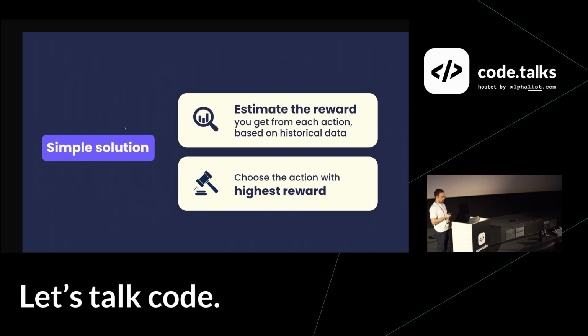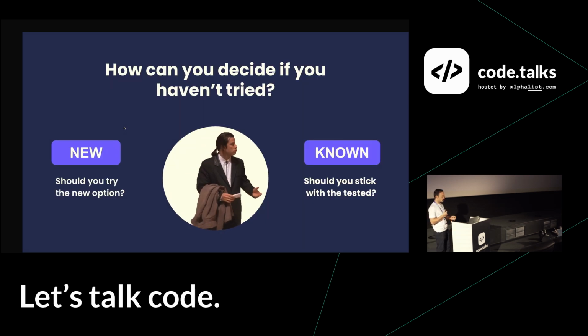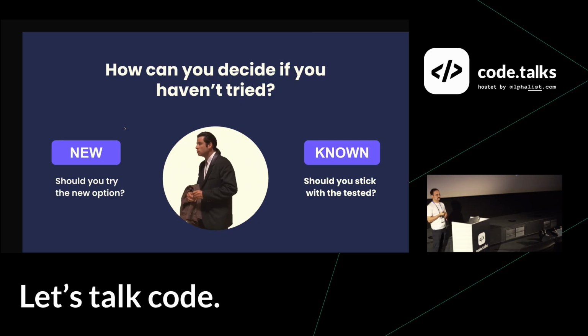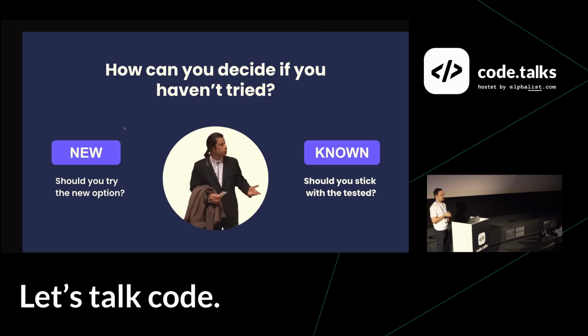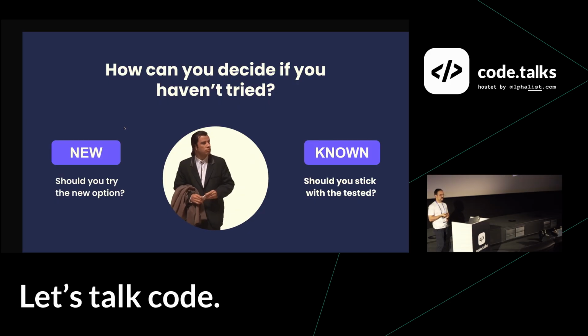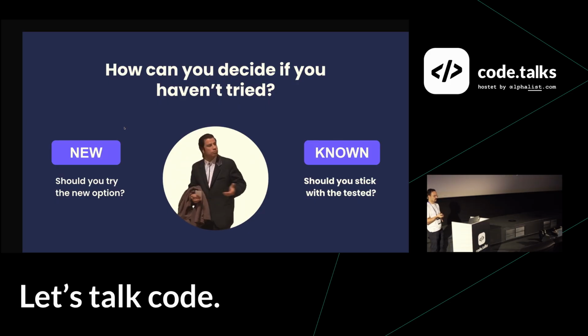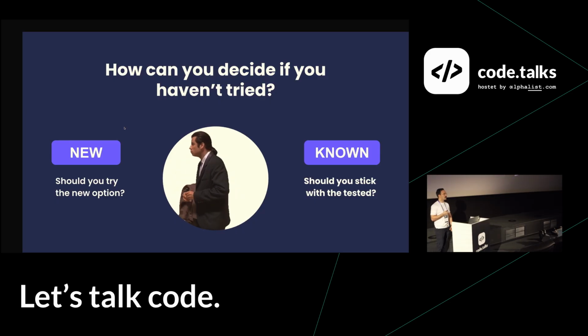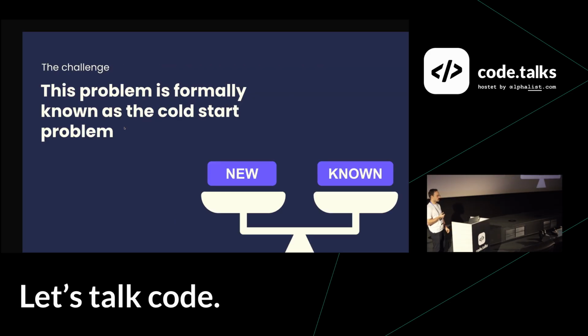But then there is one problem here. What if you don't have any data? You can estimate based on previous data for the options that you already have tried, you have some data, but if there is no data, how can you estimate this new option? I don't know if you've heard of the cold start problem, but this is what it's referring to. So if you don't have any data, how would you estimate the outcome for some option?